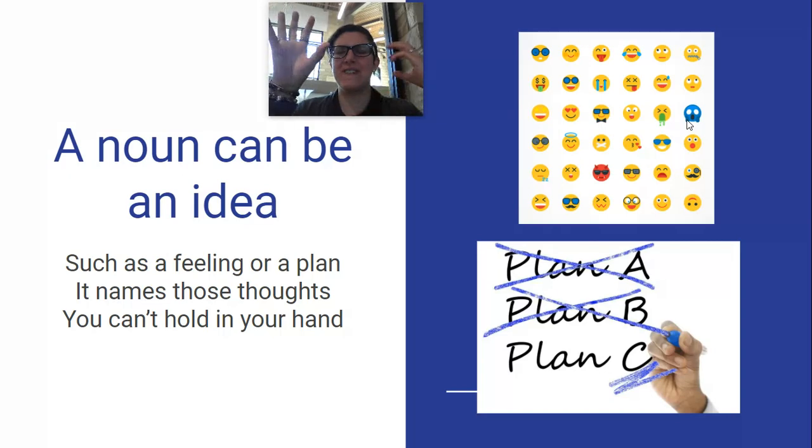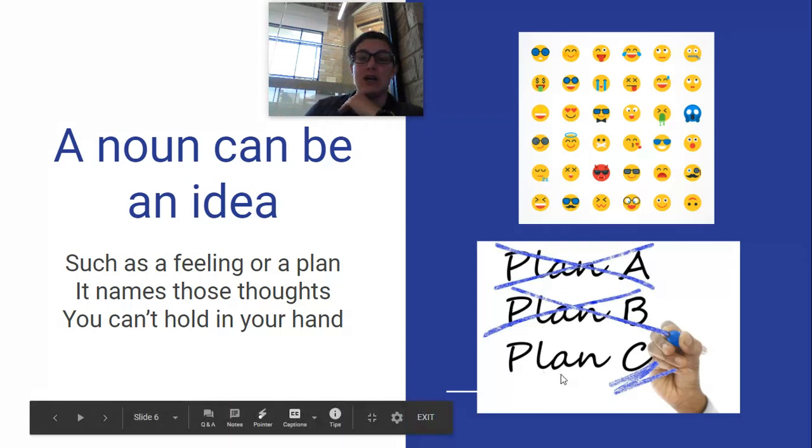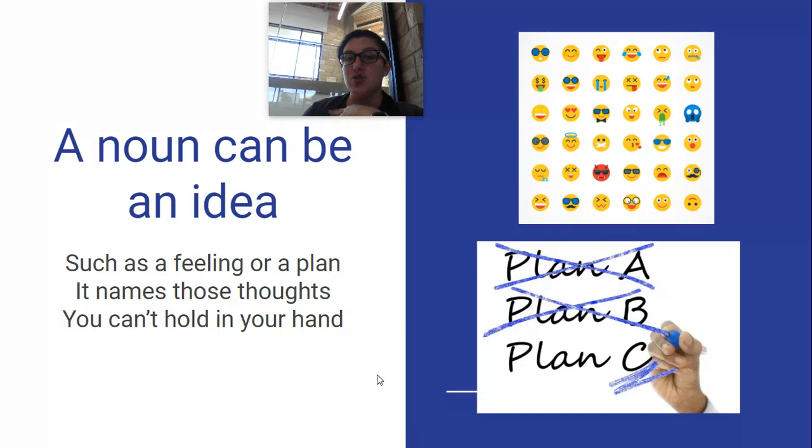I can't touch fear. I can't touch scared. Or a plan. I can say, I have a plan to write 3 sentences tomorrow. That is something, right? It exists, that plan is there, but I can't touch the plan. Okay, so it's an idea, but it's still a noun.